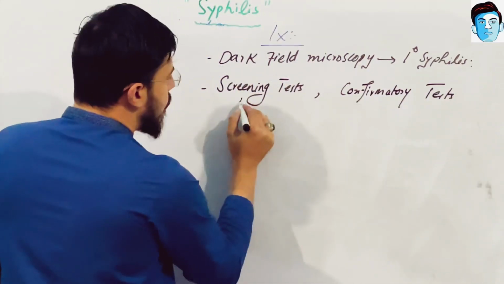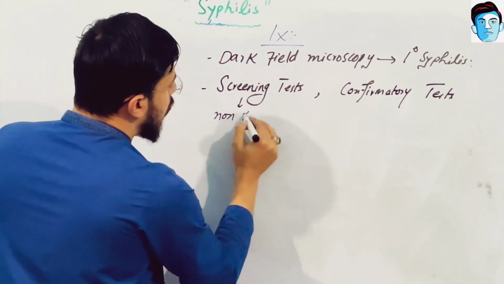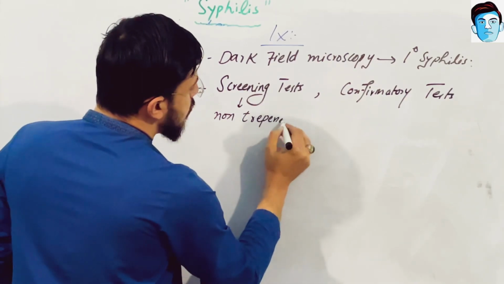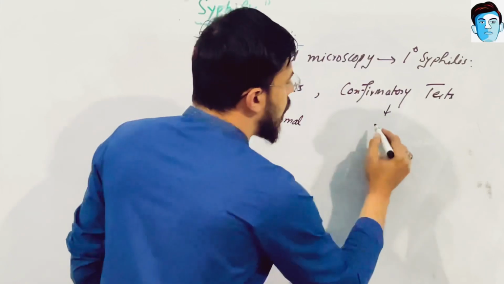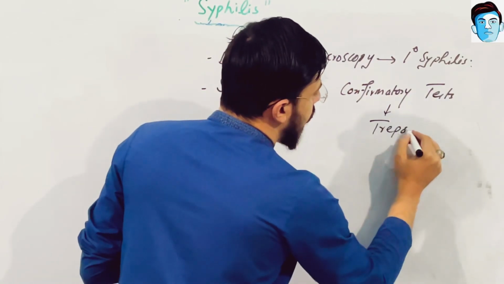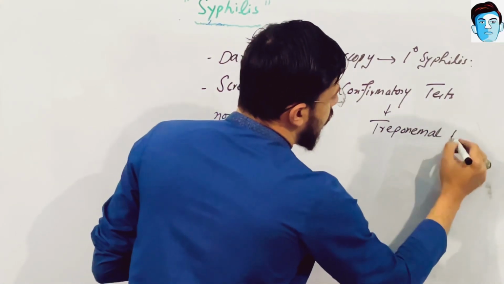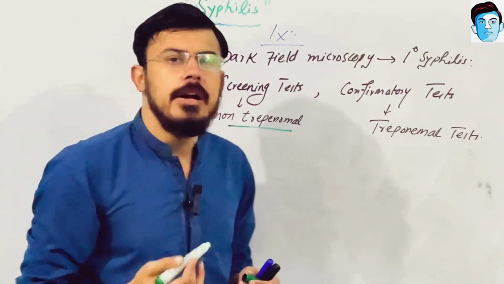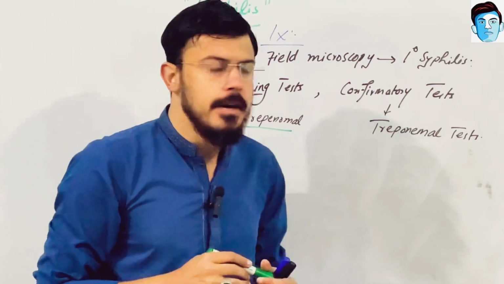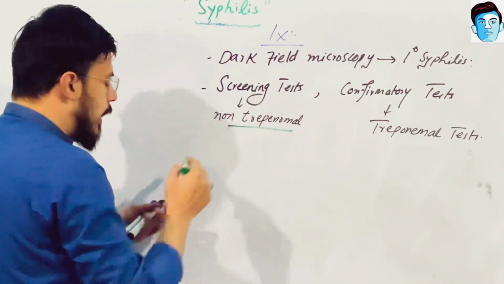Screening tests are basically non-treponemal tests, and confirmatory tests are called treponemal tests. So the non-treponemal tests are used for secondary syphilis and tertiary syphilis, right? So what are the screening tests?